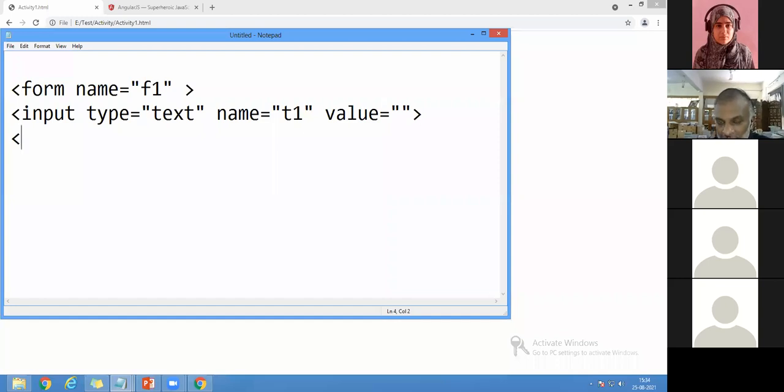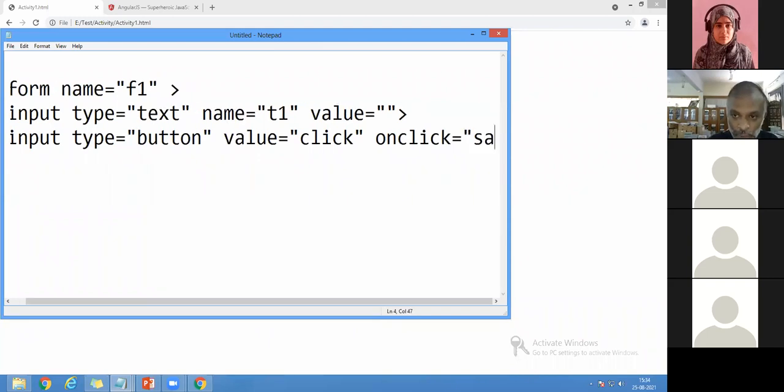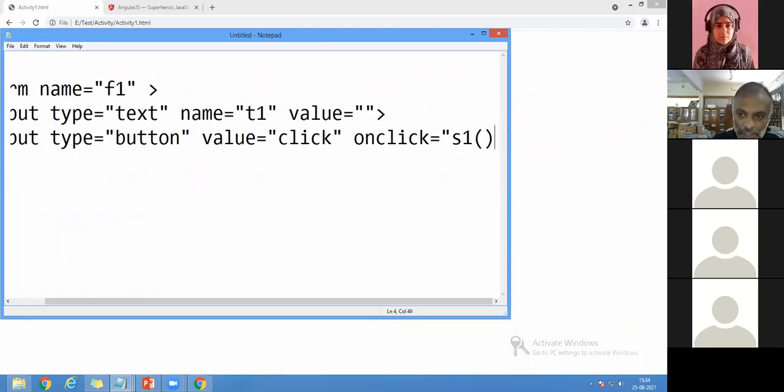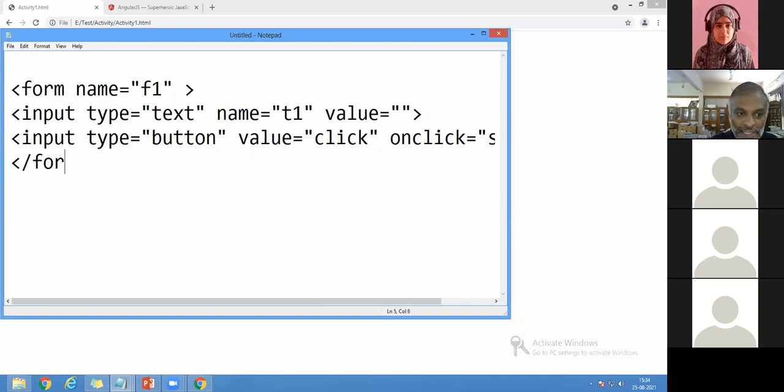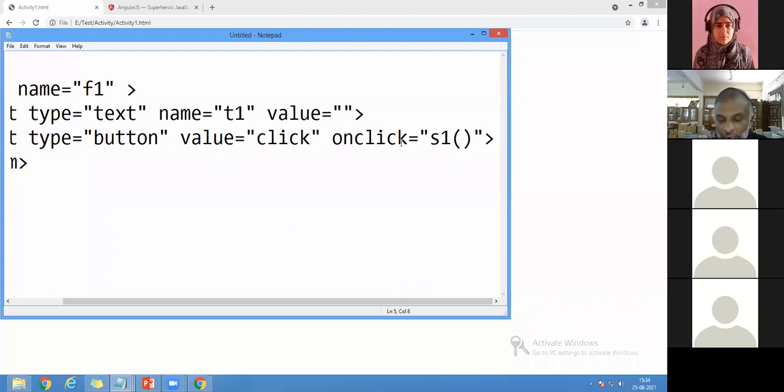Suppose I want one button, and when I click the button, whatever text I entered has to be displayed. So I write input type is equal to button, and value is equal to click. In case I'm not going to use AngularJS, then I have to write onclick is equal to S1. So I'm going to use JavaScript with HTML to make the same process. Remember that onclick is equal to S1. So when I click the button, it will go to S1.